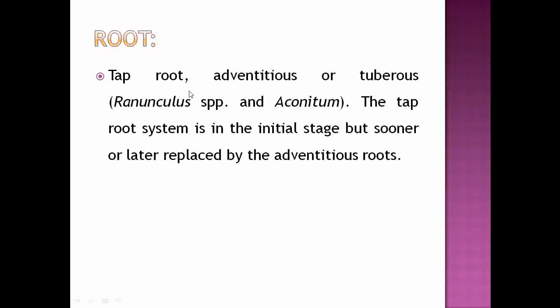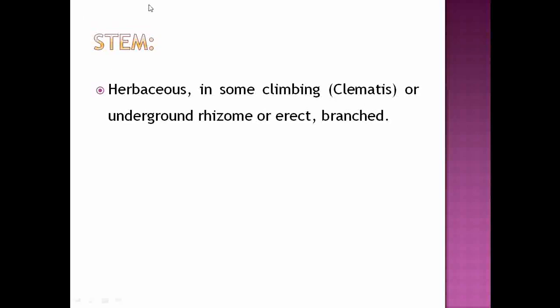And in the members of this family, the root system is a taproot system for the initial period, and then the taproot system gets converted into the adventitious root system. Then next about the stem. As we know, most of the members observed under that family are herbs, some of them are climbers, and very rarely they are trees.